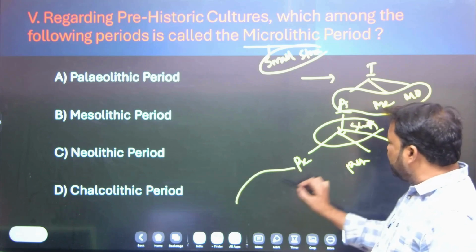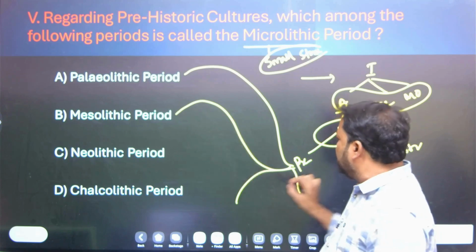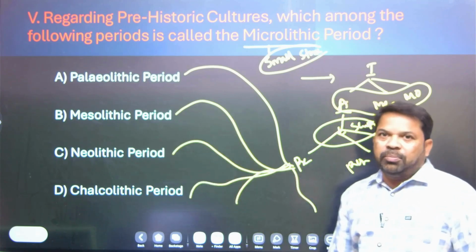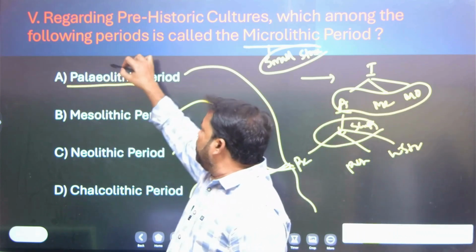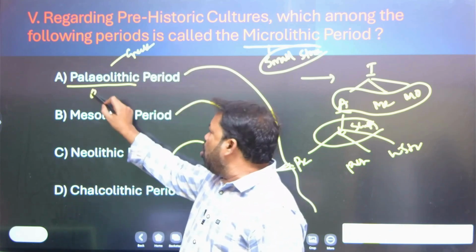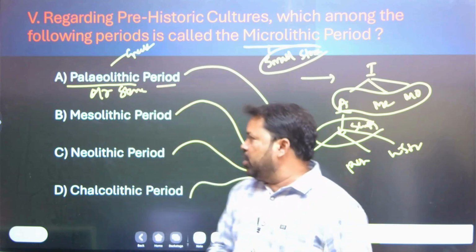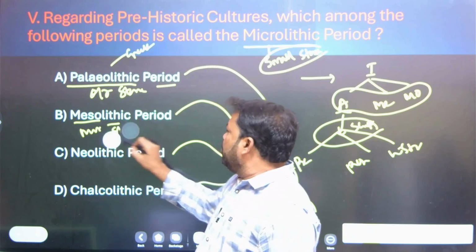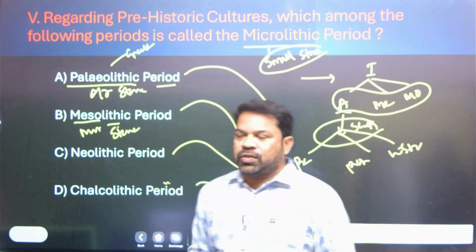Prehistory is divided into Paleolithic period, Mesolithic period, Neolithic period and Chalcolithic period. Paleolithic is a Greek word. Paleo means old, lithic means stone, old stone age. Meso means middle, lithic means stone, middle stone age or middle stone period.